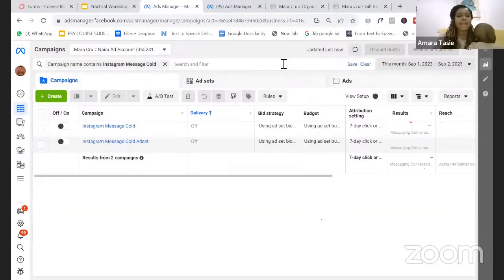You can see this particular campaign that says Instagram message, right? So I'm going to open that up. But before I open it up, let me actually switch so that you can see it well. I want you to see it well.